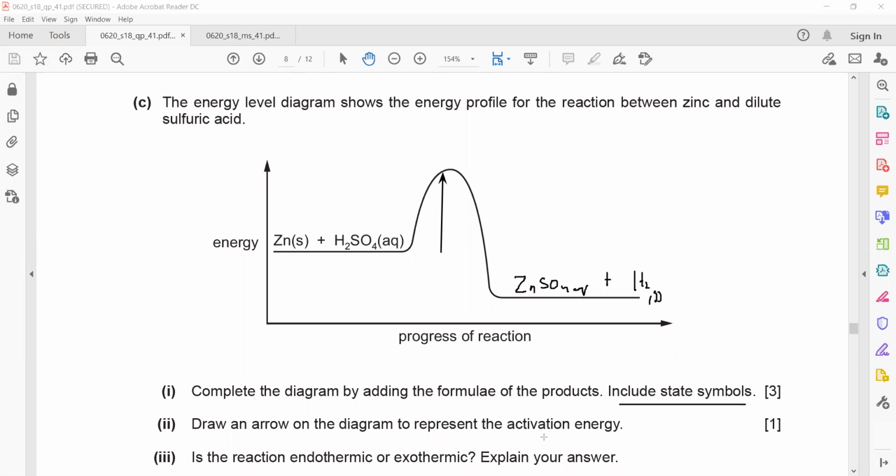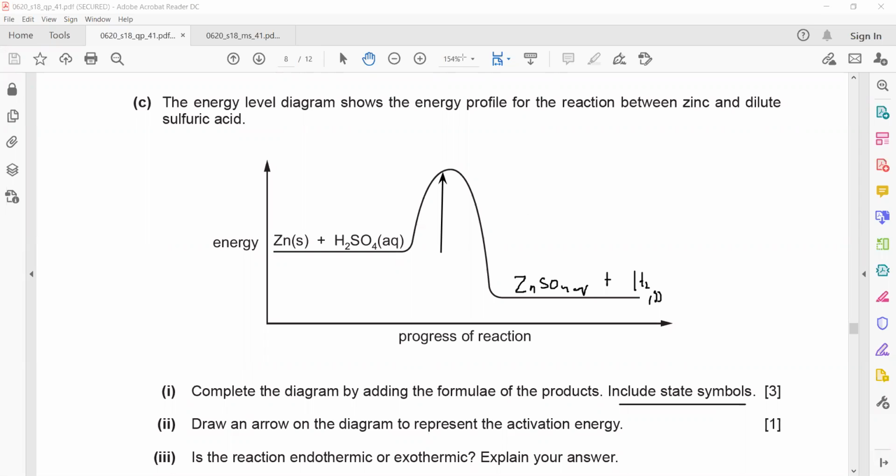Is the reaction endothermic or exothermic? Which type of reaction is this? It is exothermic. All salts are not aqueous. You have to go through that table which we discussed in the beginning of chapter 2: all nitrates are soluble, most sulfates are soluble except barium, calcium, and lead. Most chlorides are also soluble except silver, mercury, and lead. And most carbonates are insoluble except potassium, sodium, and ammonium carbonate. So this is an exothermic reaction.